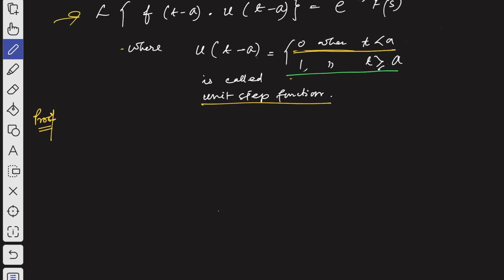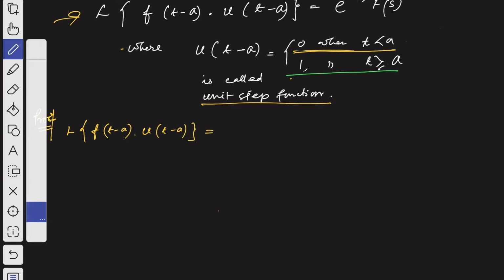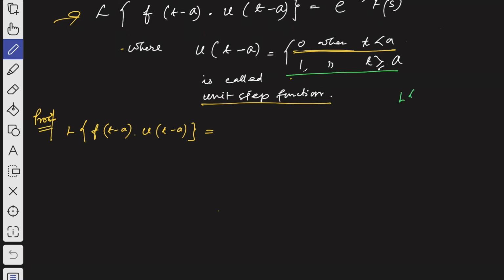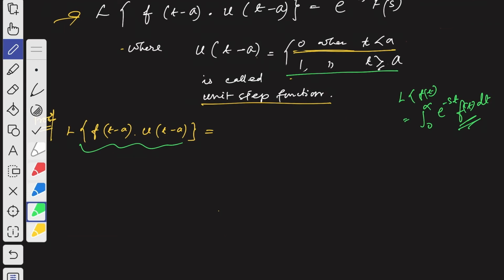So take the left hand side, Laplace transformation of f of t minus a into u of t minus a. By definition of Laplace transformation, we know the definition, that is Laplace transformation of f of t is given by 0 to infinity e to the power minus st f of t dt, right? So here this whole thing is f of t, right?